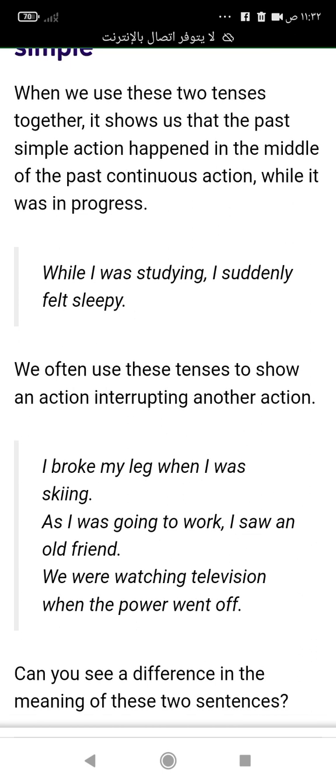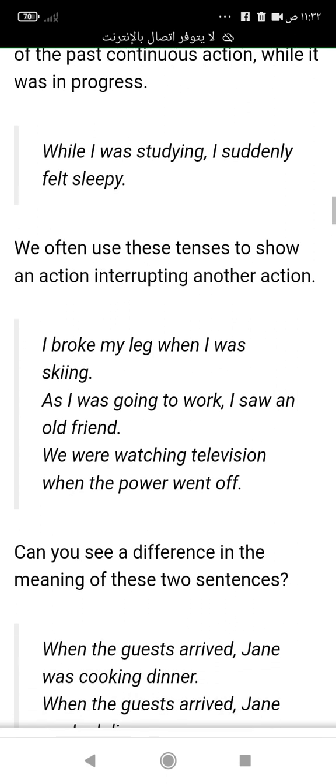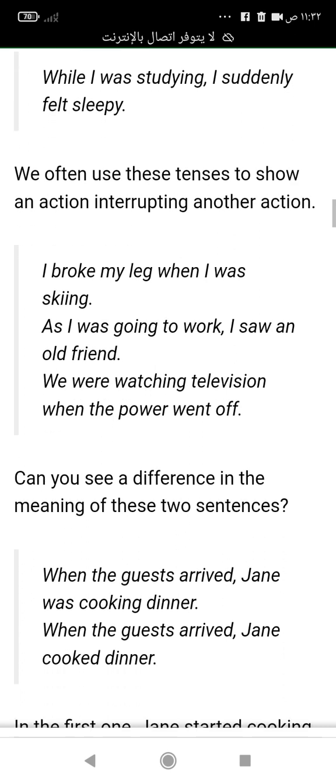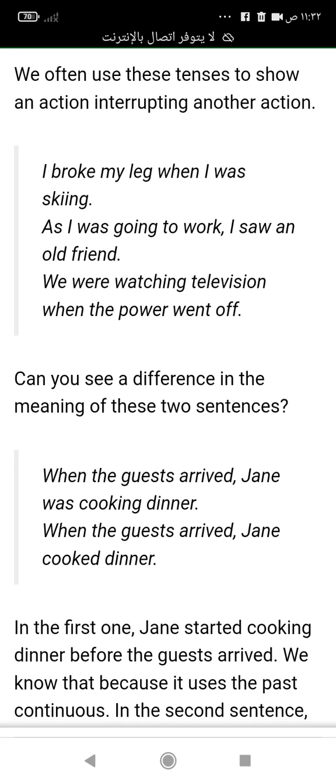Like, for example, I broke my leg when I was skiing. As I was going to work, I saw an old friend. We were watching television when the power went off. Can we see a difference in the meaning of these two sentences?